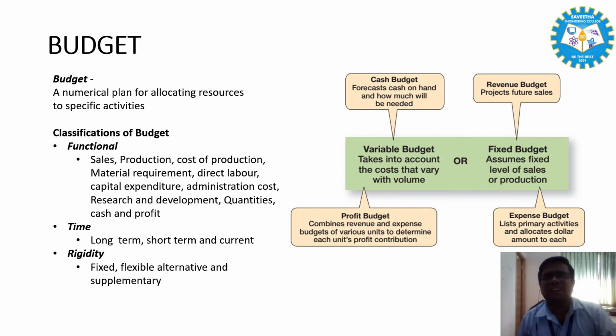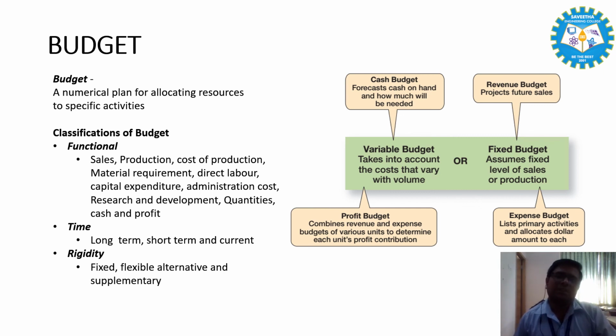The next one is alternative budget. Another variable budget is the alternative budget. Sometimes a company prepares three types of budgets: high, middle and low level. After getting the approval of top management, the managers will be informed so as to plan and control budgets.